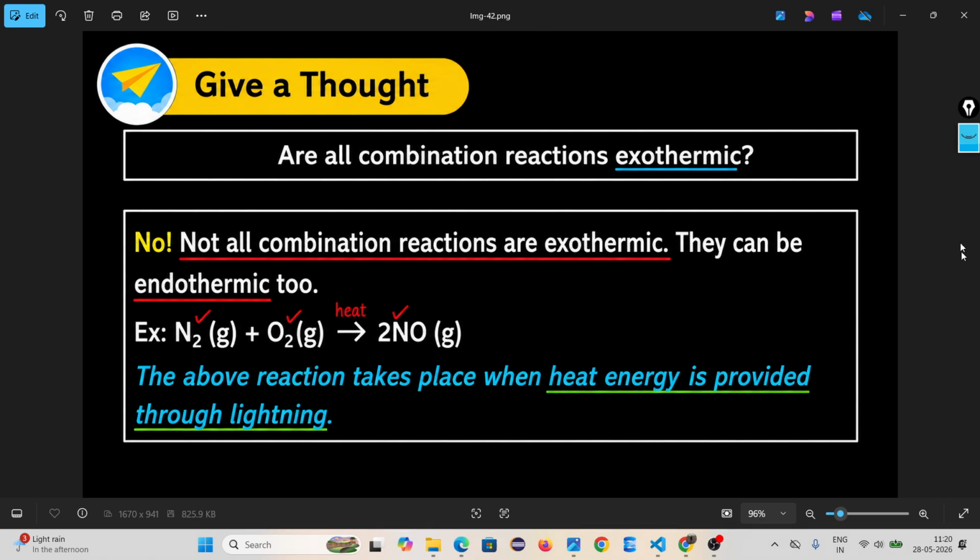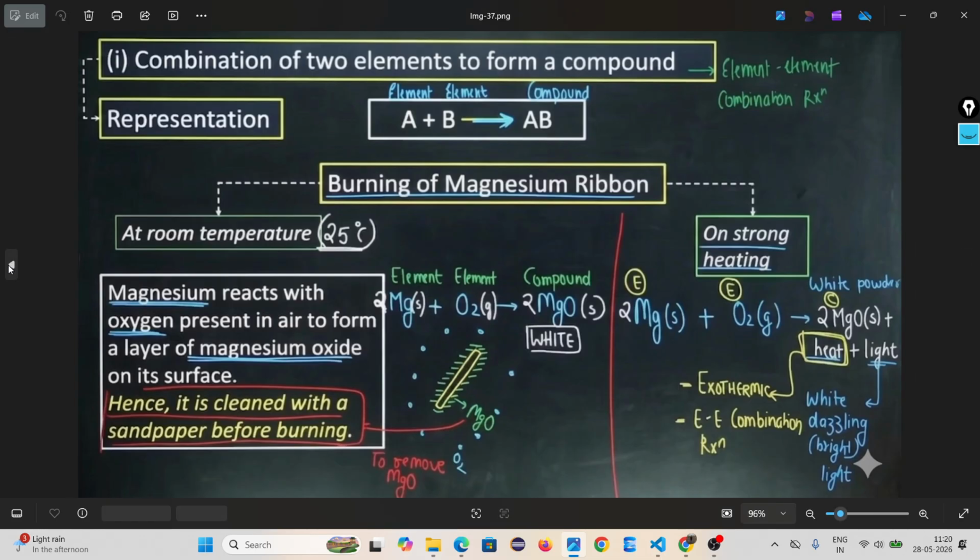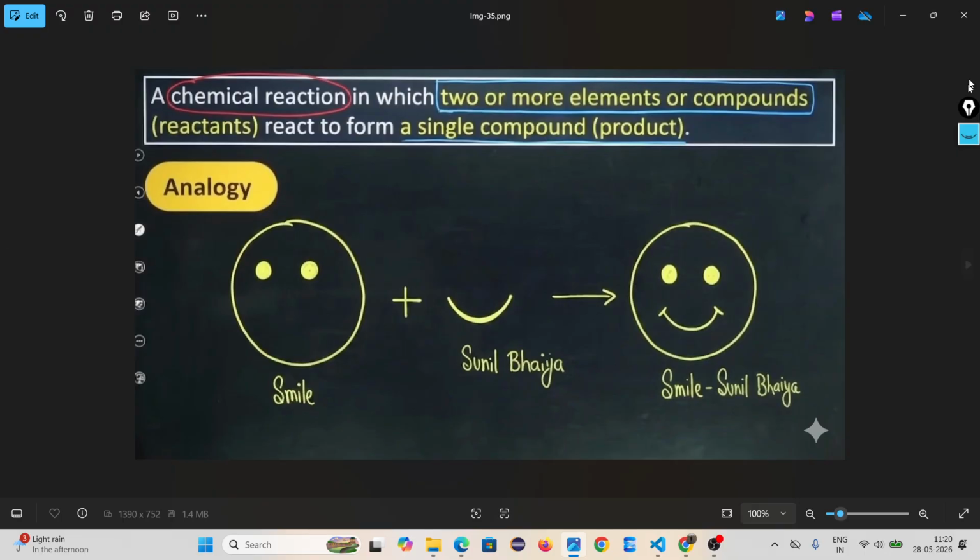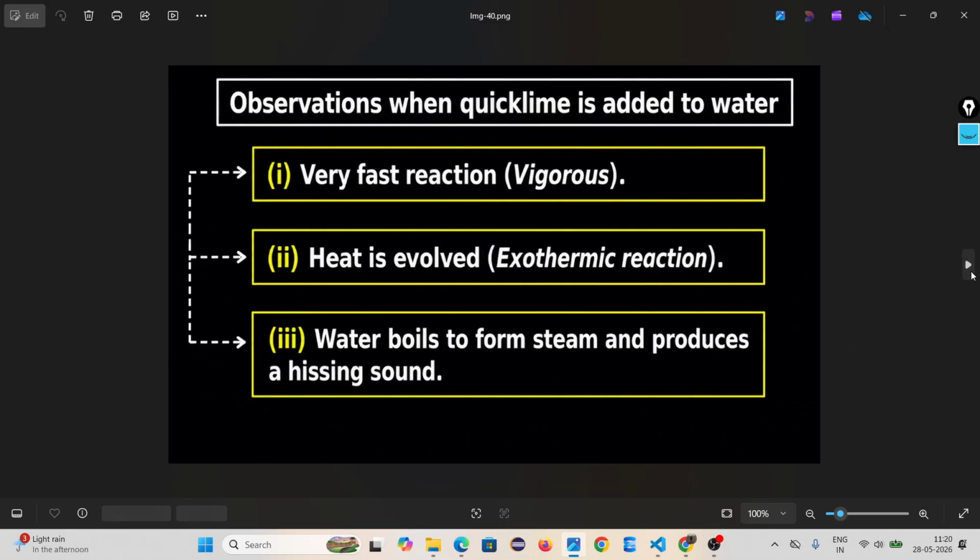Okay, with this we completed combination reaction. Combination reaction means two or more elements or compounds combine with each other to form a single product. Okay, you understand?